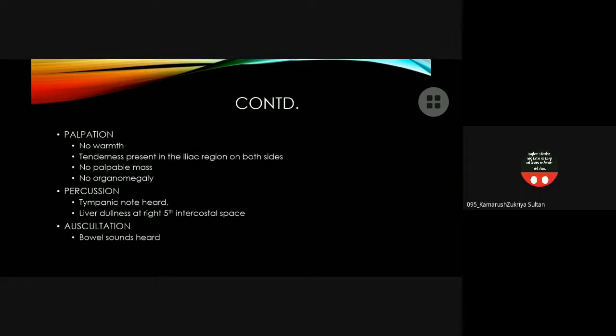Palpation. There was no warmth. Tenderness was present in the iliac region on both sides. There was no palpable mass and no organomegaly. Percussion, tympanic note was heard. There was liver dullness on the right fifth intercostal space, and auscultation, bowel sounds were heard.